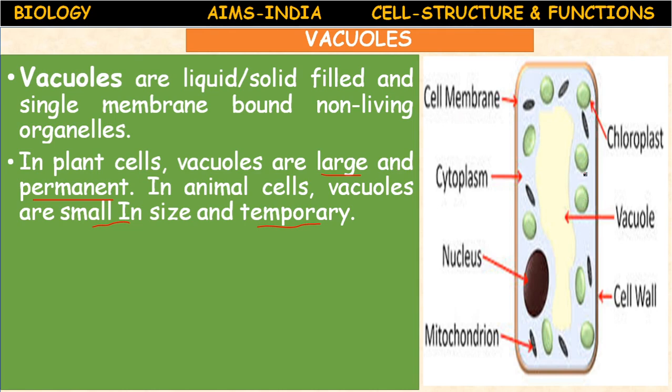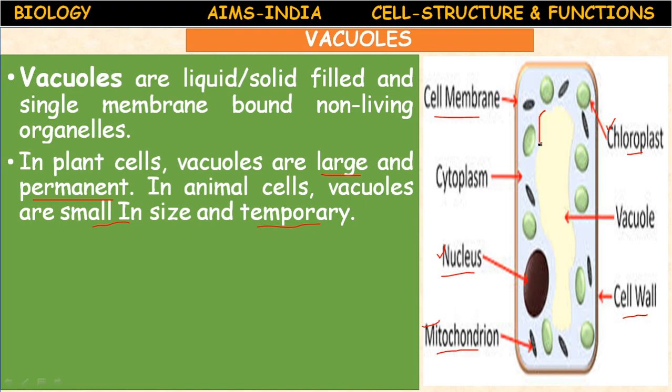So you see the plant cell vacuole compared to all organelles, chloroplast, cell wall, nucleus, mitochondria. For example, you compare with the mitochondria, nucleus and chloroplast, which is large in size?